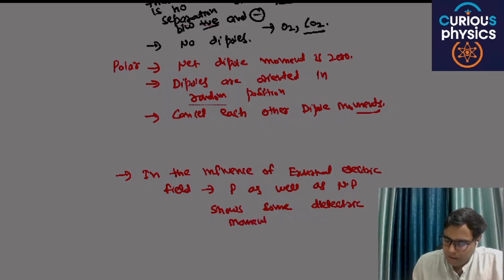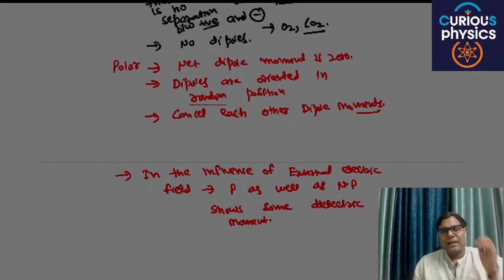Why? In case of non-polar, the external electric field separates the positive and negative charge. Positive charge moves toward the electric field and negative opposite to this. So there is a formation of dipoles.